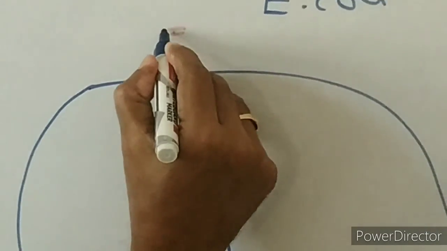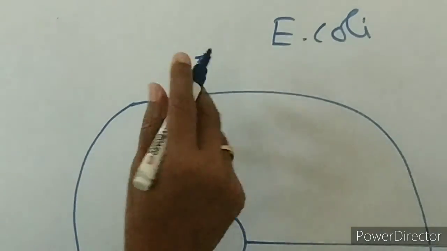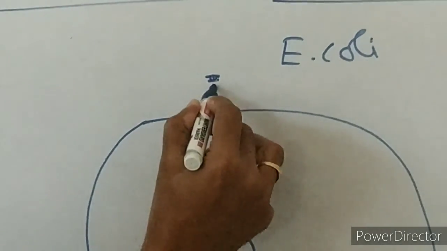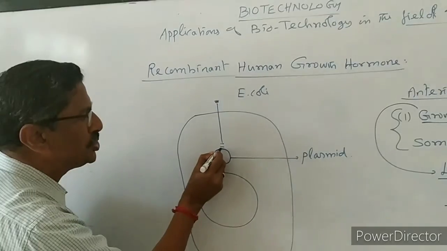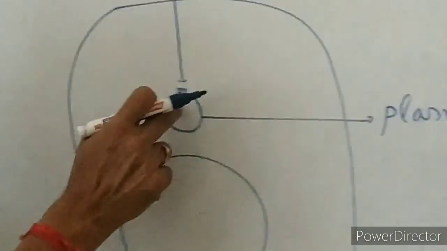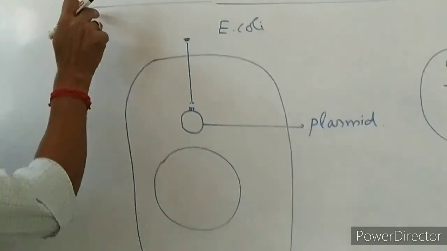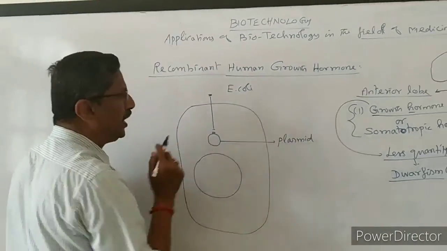Okay, this is the gene which is taken from the pituitary gland cell. This is the gene for growth hormone. We just have to incorporate this growth hormone gene along with the plasmid. Once it is incorporated, it is called recombinant DNA plasmid or recombinant plasmid DNA.